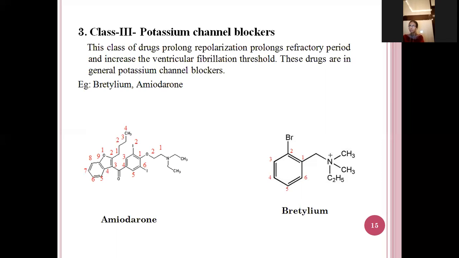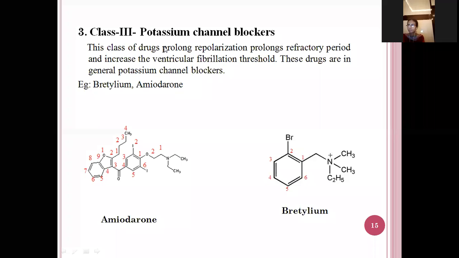So it will block the potassium channels in the body. So examples are bretylium and amiodarone. So these are the two drugs, that is bretylium and amiodarone.